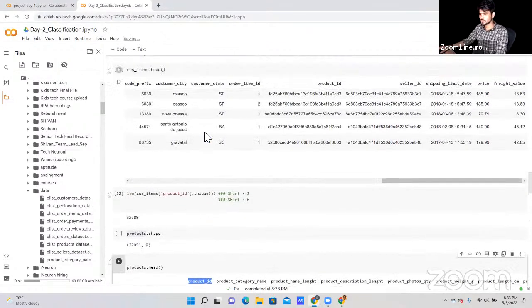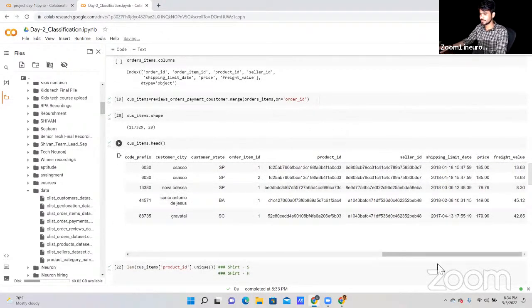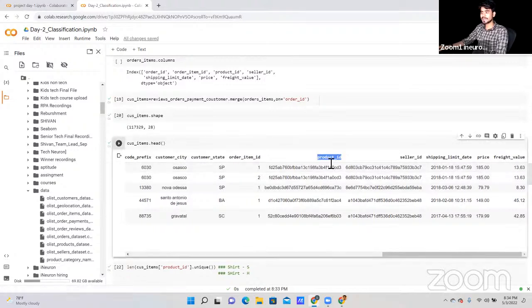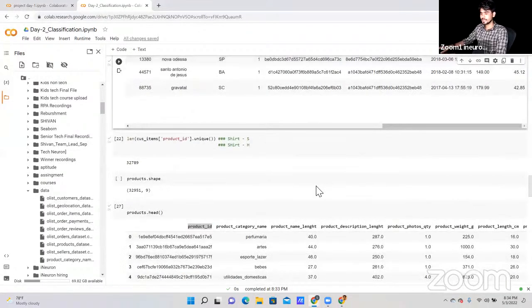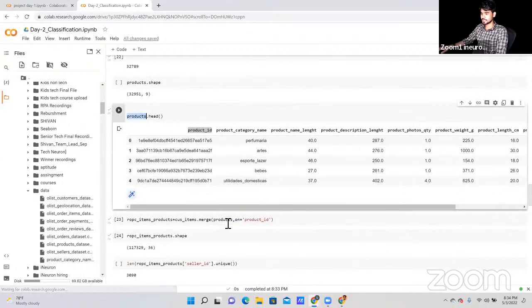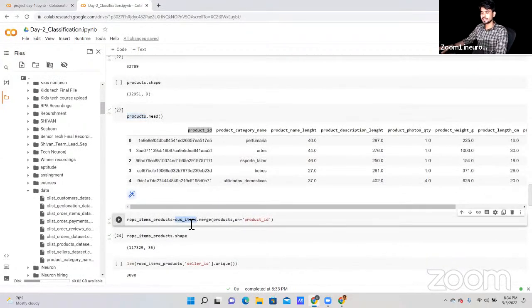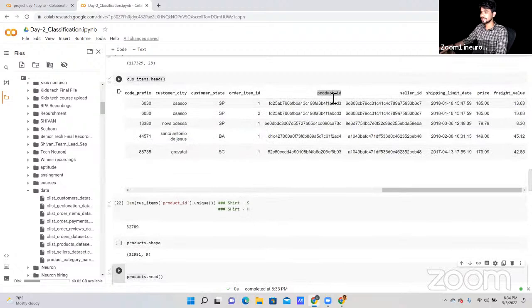Let me show you the customer ID here as well. This is the product item that we have under the customer item, and we are getting the product ID. We are merging the customer items with the products on the basis of product ID, whatever product ID we have here and here.